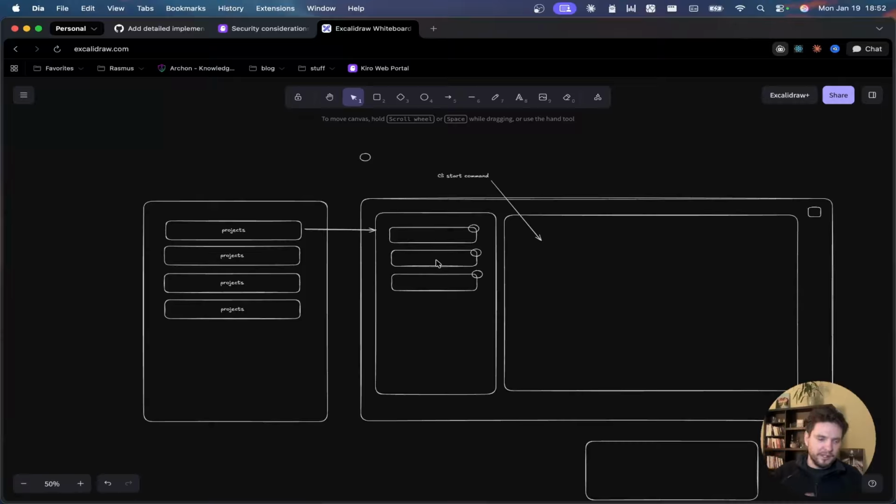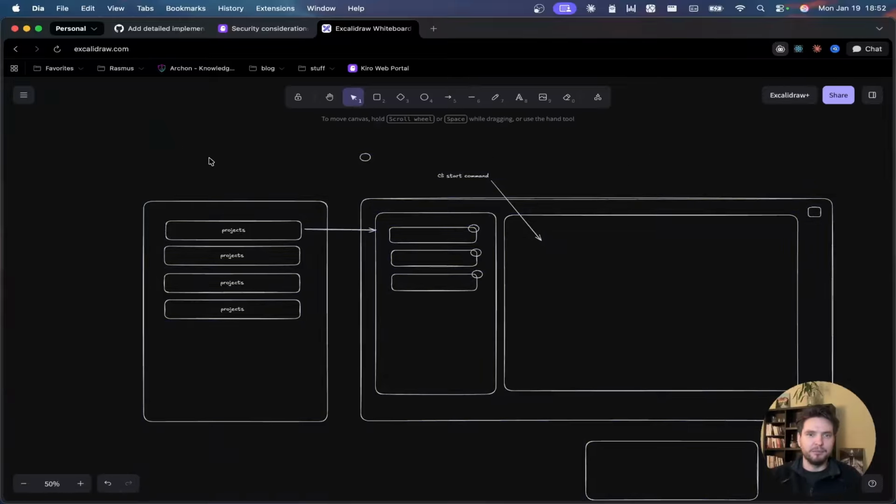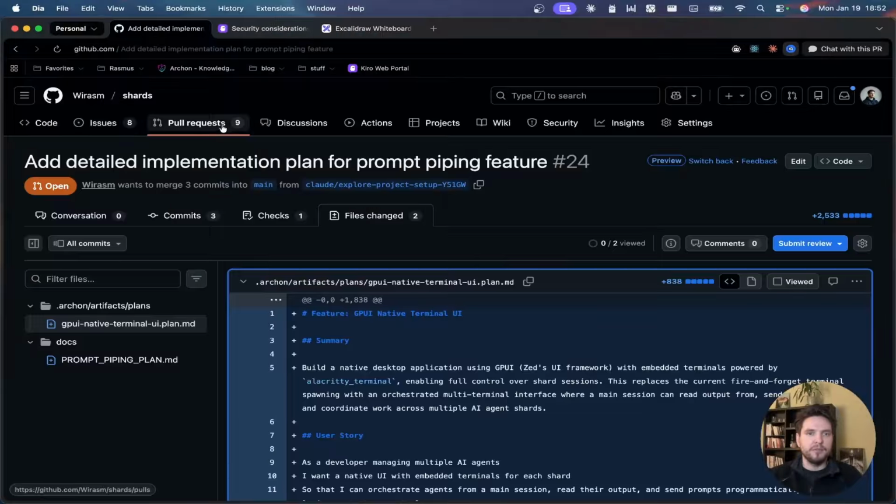Let's focus on engineers who want to run their terminals in parallel in isolated environments and be able to control that in a simple way. That's literally it. That's what we're building. Yeah, let's keep that simple. I'm going to put this drawing somewhere. I might make it a bit prettier, but just so we can visualize what the UI is going to be like. And yeah, let's go back into GitHub.